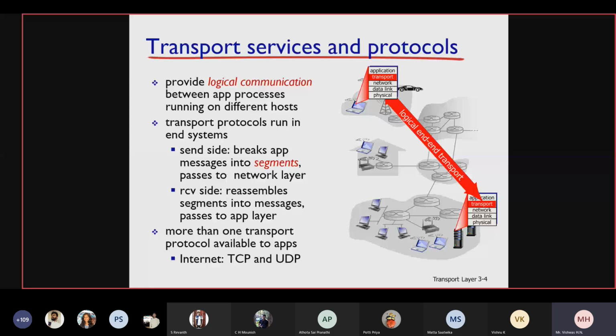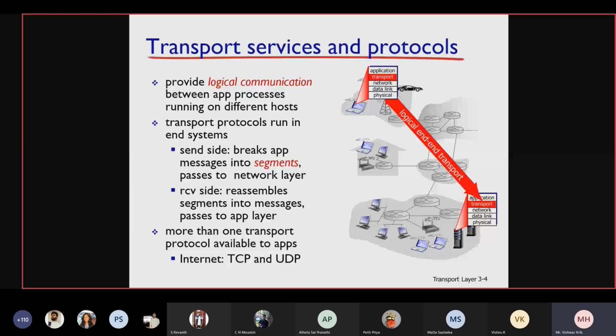Why messages? Because the PDU of the application layer is called a message. Whenever the transport layer receives segments, it has to send them to the application layer. So the receiving side reassembles segments into messages and passes them to the application layer.